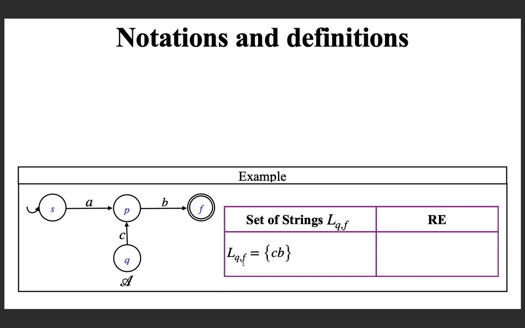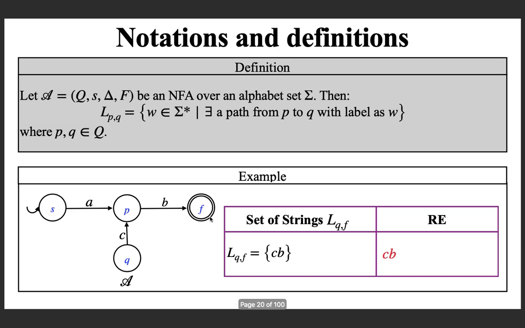L subscript qf, which is actually cb, meaning it is the set of all strings for which there exists a path from q to f. In this particular case, it is cb. And no doubt the regular expression is cb for this path.